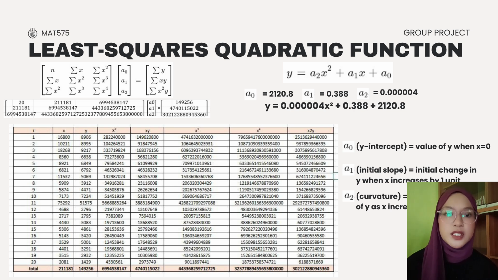Substituting these values into the general equation gives the quadratic regression model y equals 0.000004x squared plus 0.388x plus 2120.8. Here, a0 represents the y-intercept, a1 represents the initial rate of change in graduate output, and a2 represents the curvature of the quadratic model. These coefficients are used to describe the relationship between student intake and graduate output and to develop a model that can be used for prediction.